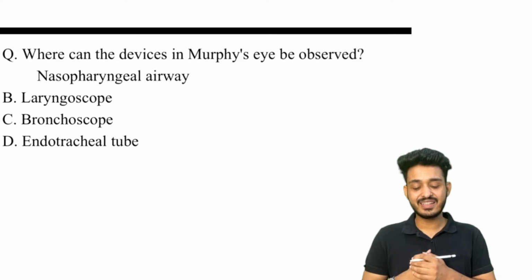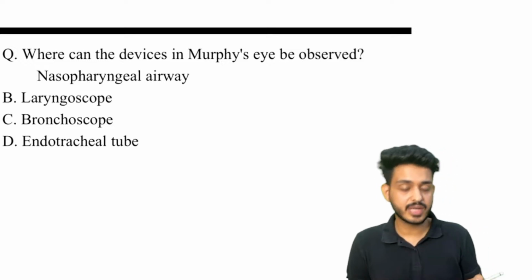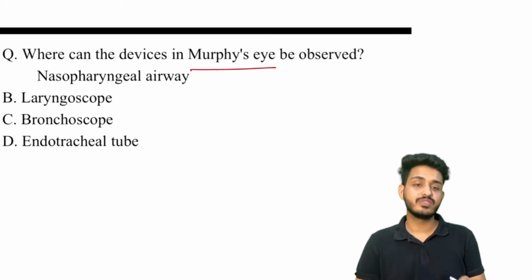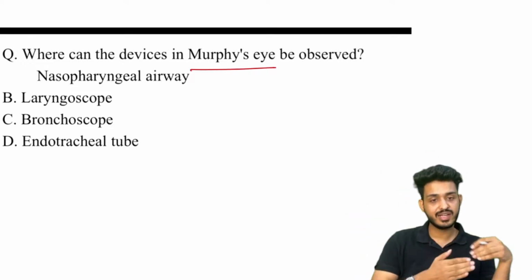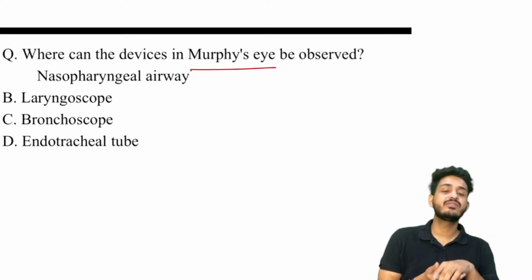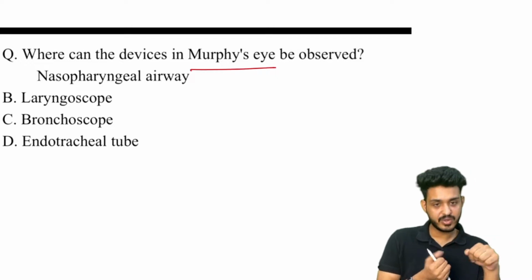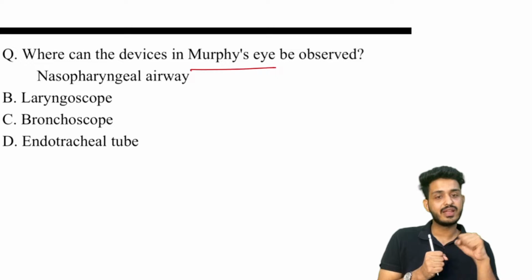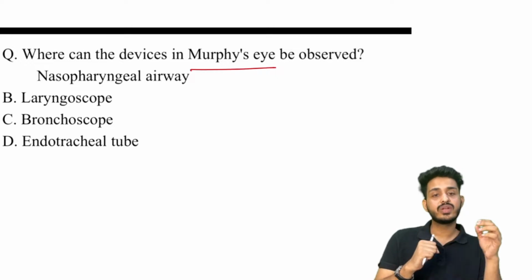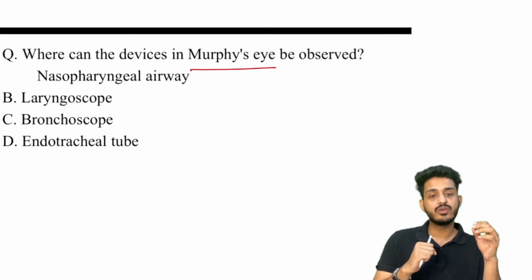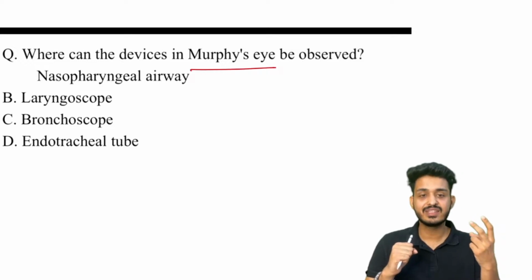Please try to answer this question. Where can the device with Murphy's eye be observed? So Murphy's eye can be observed in which device, guys? The patient has already come to the OT. Now we need to intubate the patient. We have seen all the different kinds of laryngoscope that we are having. We will be holding the laryngoscope. Now we are having different devices. First one is your laryngeal mask airway.